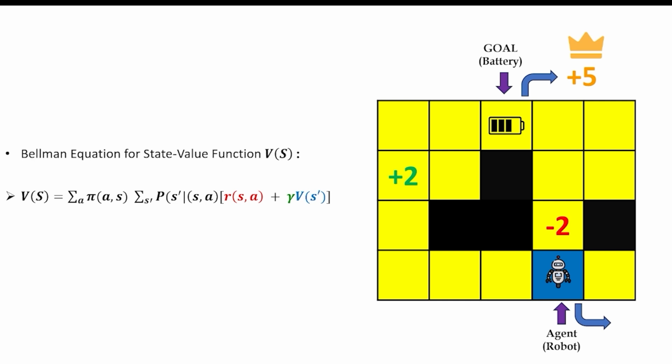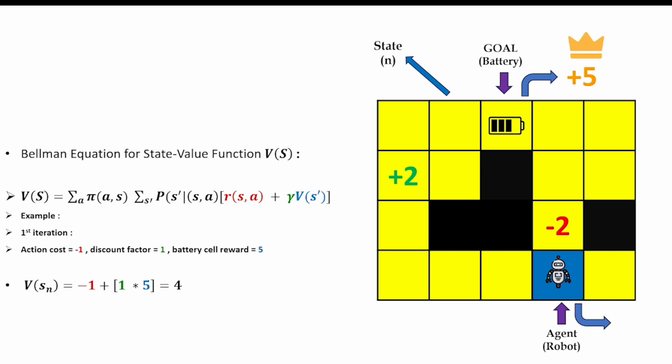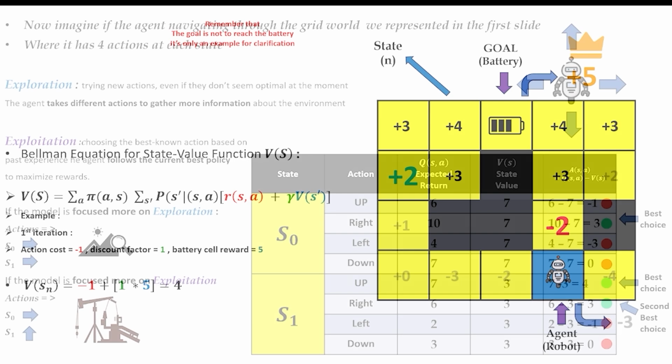Suppose that we want to estimate the state value for state n, which is the neighbor of the battery cell. So the next cell's reward is 5, and the immediate cost of any action is -1. And we also set the discount factor to 1. So the value of state n in the first iteration is going to be 4. The same goes for the other neighbors of the battery cell. Let me just keep iterating like that until convergence.